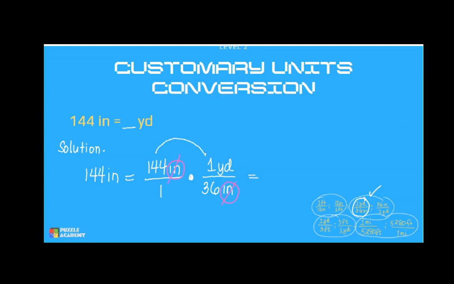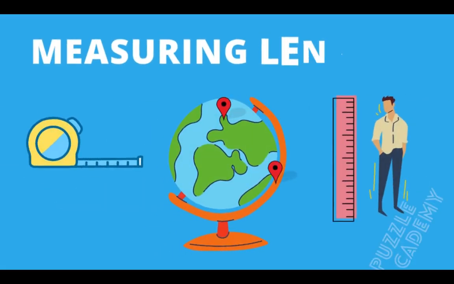Then, i-multiply natin si 144 to 1 yard. That is 144 yard. Then, 1 times 36, that is 36 only. And we simplify 144 over 36. That should be 4 yards only. Okay, so that is the correct and final answer. See you in our next lesson.